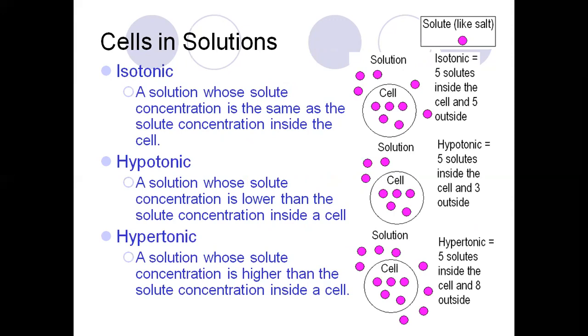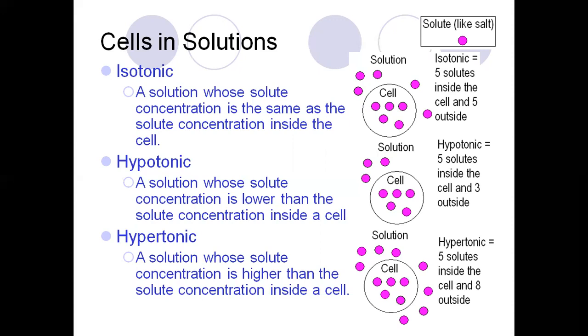So the solute concentration is equal inside and outside the cell. Isotonic means, for example, 5 molecules inside the cell and 5 outside.